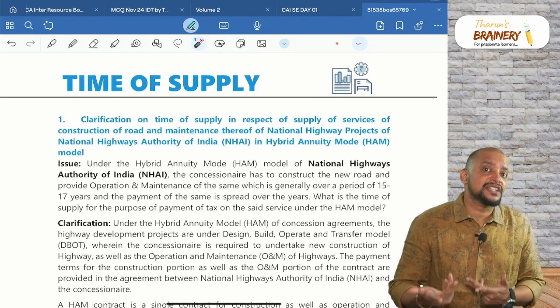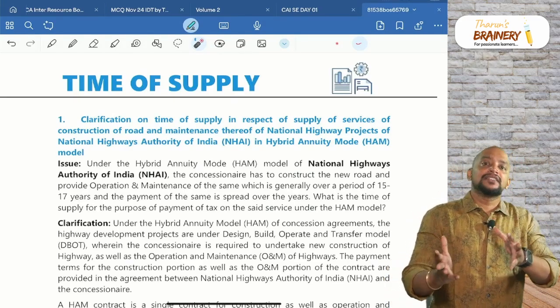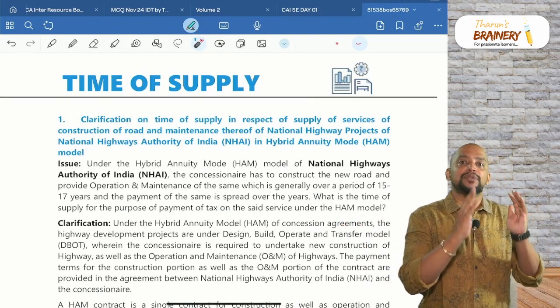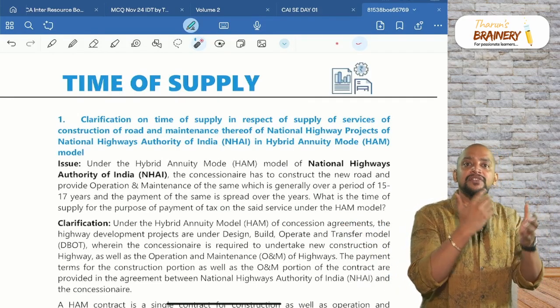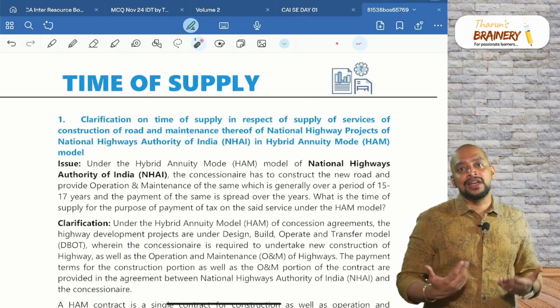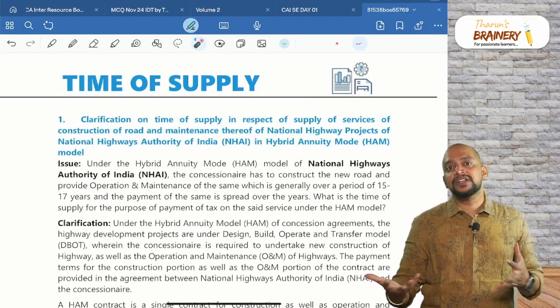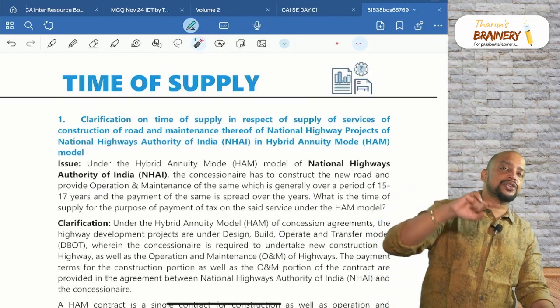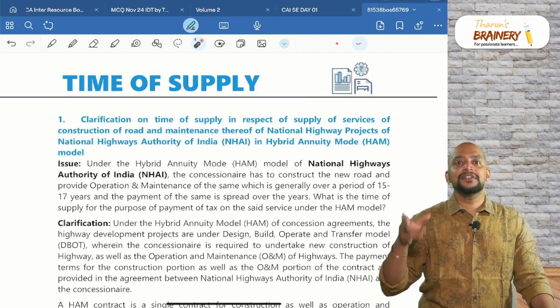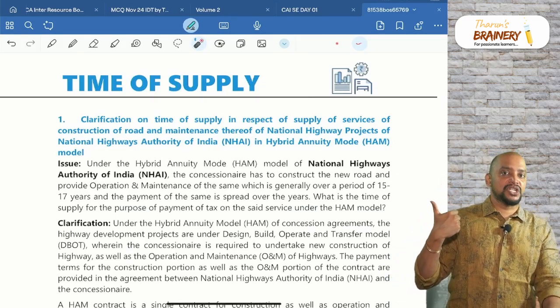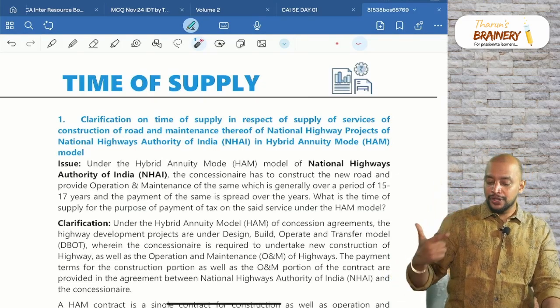What is the meaning of service completion here? Whenever that particular portion is completed, not the entire service. So events will be there. For example, construction: completion of first floor, completion of second floor, like that, events. Whenever that event gets completed, that completion of event or the payment, whichever is earlier, will be taken. These are the 2 provisions, section 31 subsection 5 and 13 subsection 2.